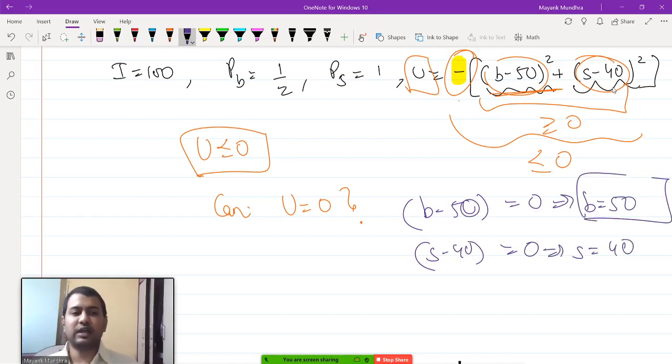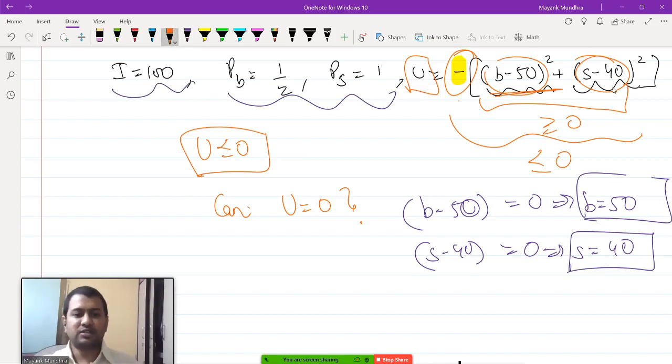Can he consume 40 units of sausages and 50 units of beer given these prices and his income? To purchase the bundle 50, 40 at prices half and 1, his total expenditure is 25 plus 40, which is equal to 65.